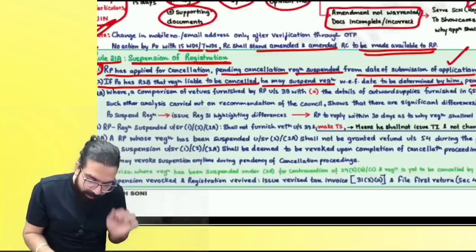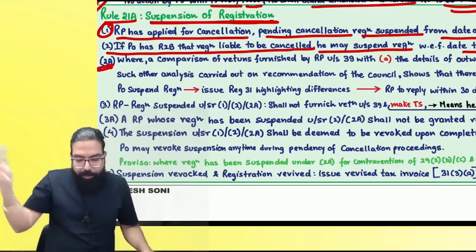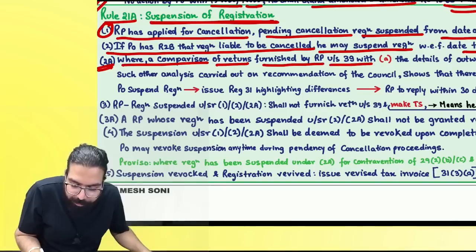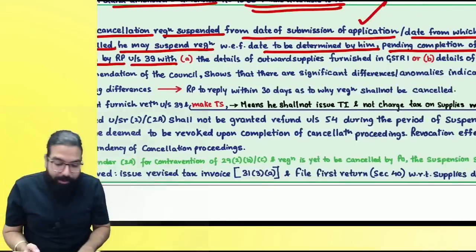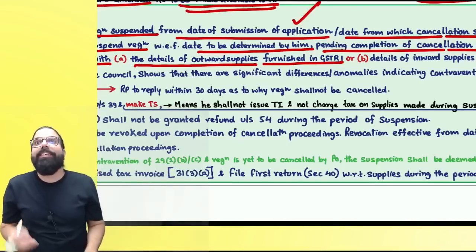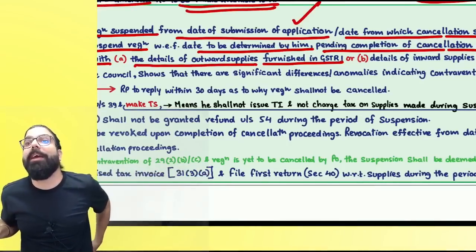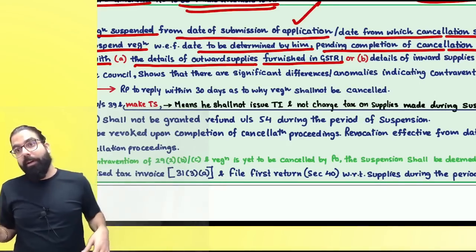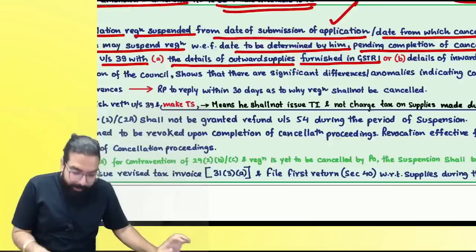The next one over here is, now 2A was introduced before 6 months, where a comparison of the return furnished by the registered person under section number 39, meaning your monthly return where you pay the taxes, is compared with the details of the outward supplies furnished in GSTR 1. In GSTR 1 you are showing 1 crore of sale and 18 lakh of credit passed on. In GSTR 3B you are showing 1 lakh of sale and 18,000 of tax paid. Then they will go ahead and immediately suspend your registration. Are we clear? That's what they are saying.